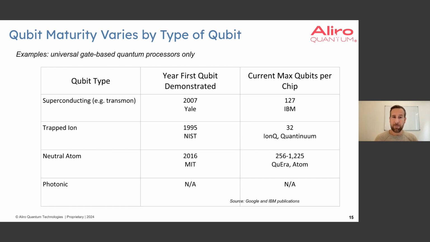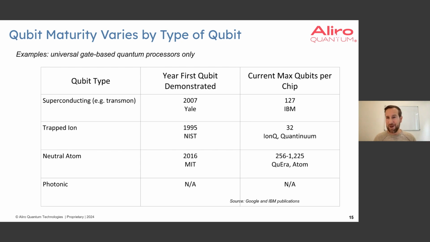about 127 from IBM. Trapped ions were invented before that, back in the 90s by NIST in 1995, and we've seen that currently the max number of qubits, both by IonQ and Quantinuum, is at 32. Now these qubits have higher fidelity than the superconducting because they're ions, they're more isolated, they have fewer dependencies on the environment and outside influence, but they operate at a lower gate speed. So they're higher fidelity, lower gate speed, and so you have to look at both of those for looking at the effective depth of the quantum circuits you can run.